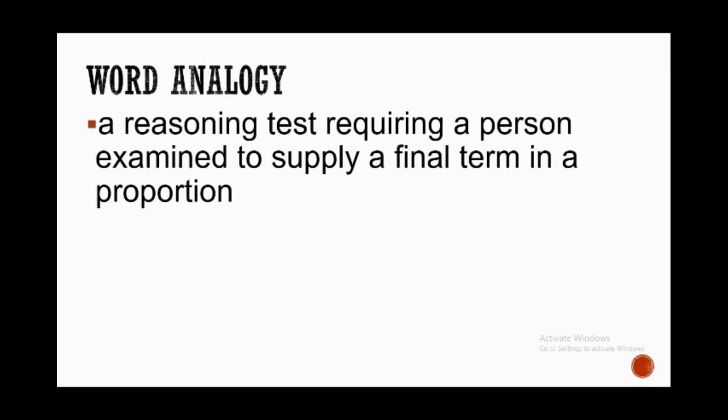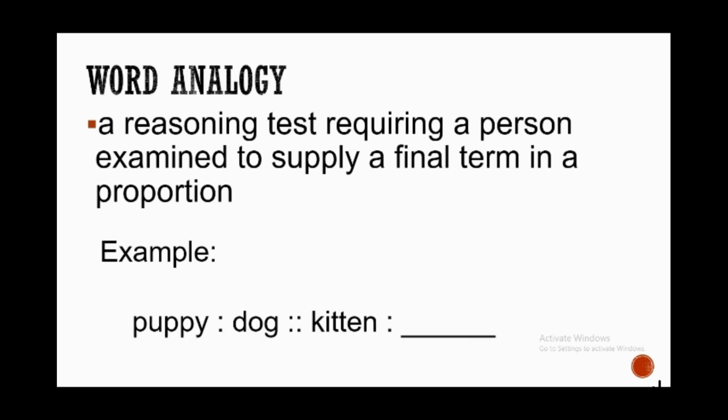First, let's define word analogy. Analogy questions are often described as blank is to blank as blank is to blank. So for example, puppy is to dog as kitten is to blank. Okay, so that's how we read questions under word analogy. Now, let us try to answer this given example.